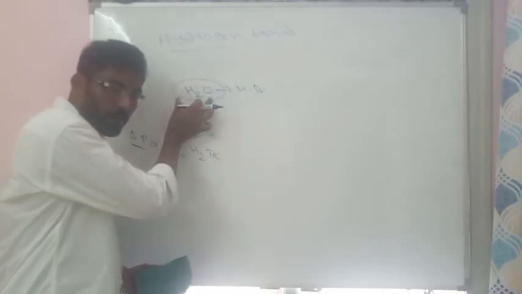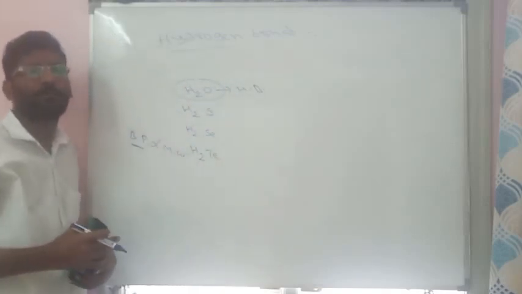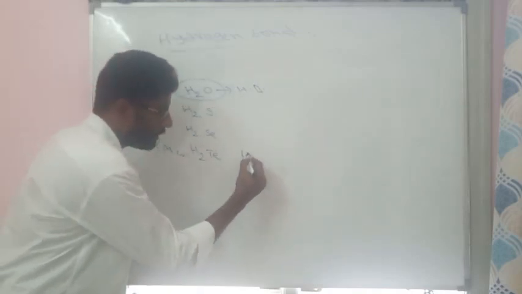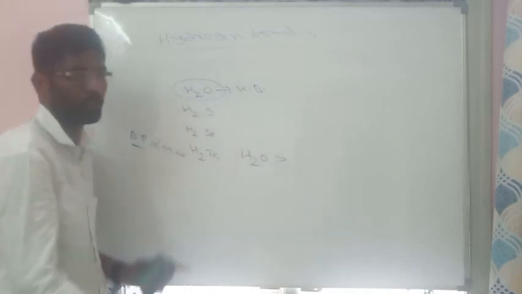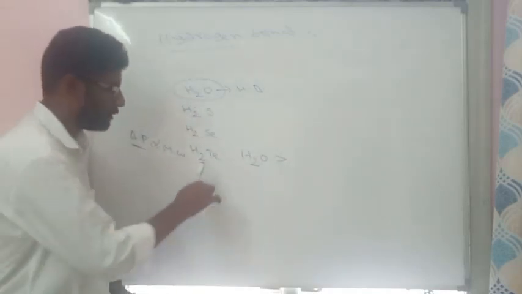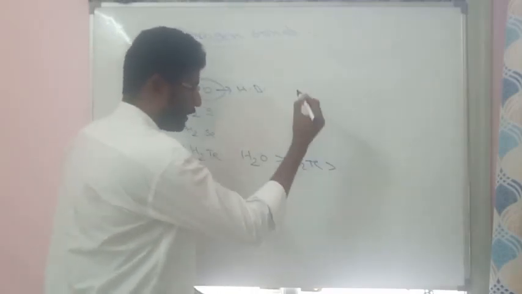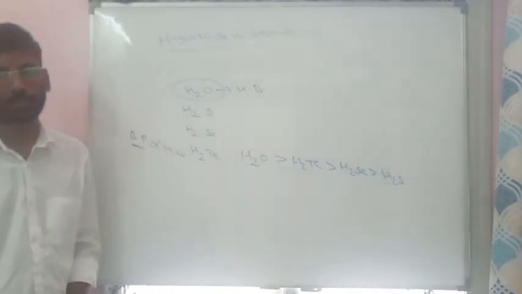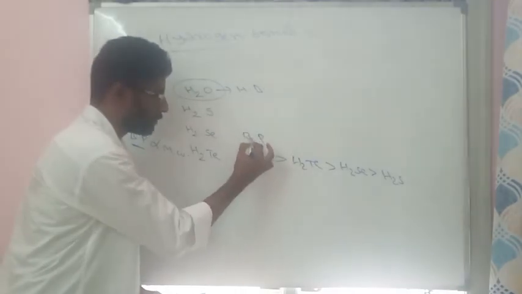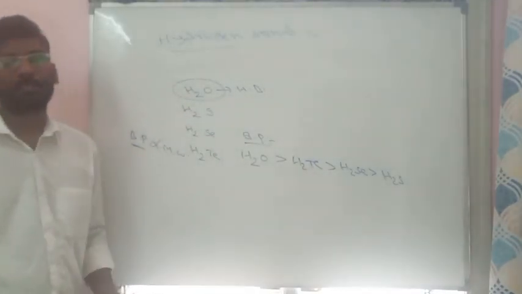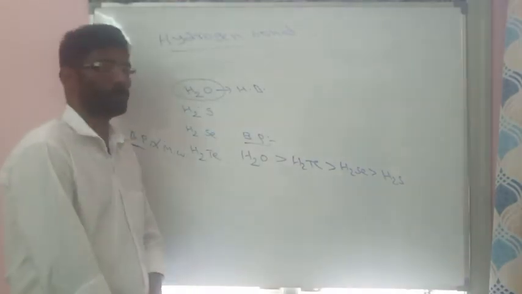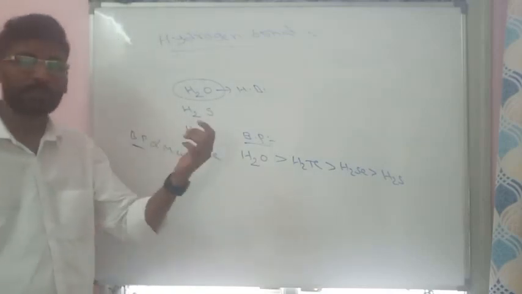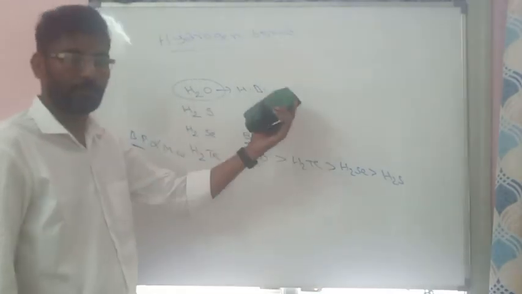So due to strong hydrogen bond, even though the mass of water is less, it exhibits the highest boiling point among all these. So the order of highest boiling point will be water. After that, depending on molecular mass, H2Te will be highest, after that H2Se, and the least boiling point will be H2S. So this is the order of boiling point in 16th group hydride compounds. Hydrogen bond is most useful in determining boiling points, and also in determining structure, like ICl4 structure.